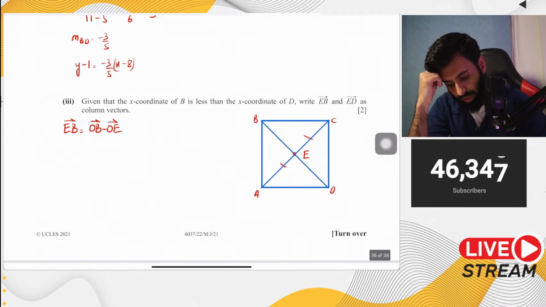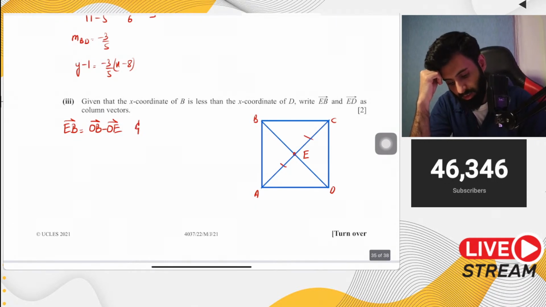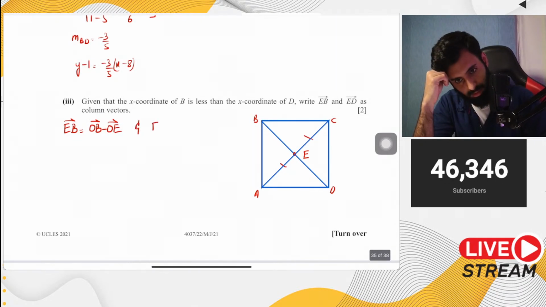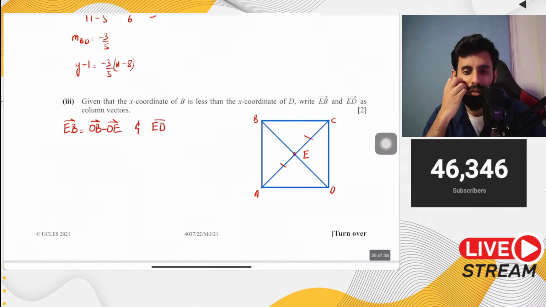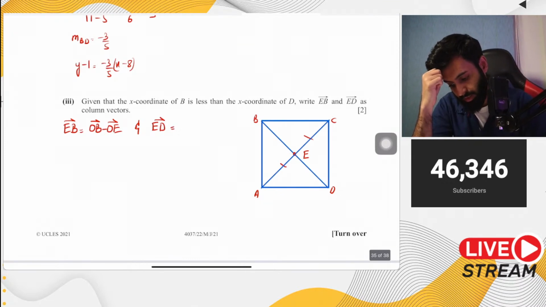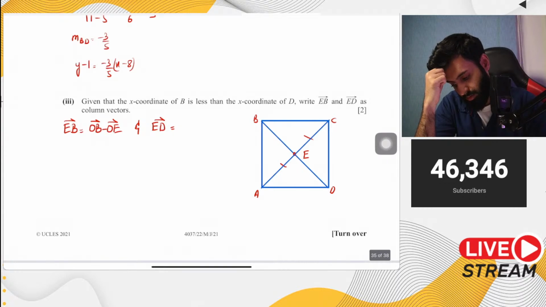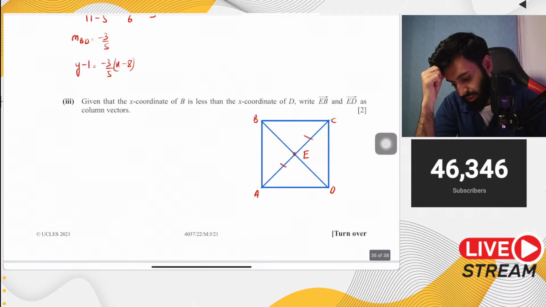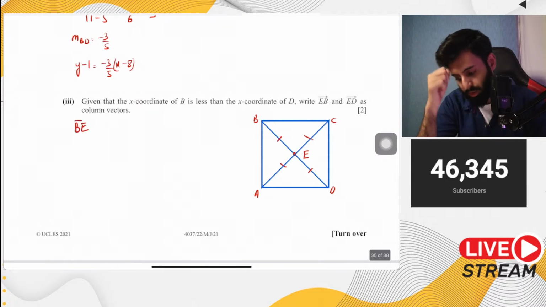And don't forget that ED also can be obtained by simply doing, okay, let's do something else. Wait a minute. So basically BE and ED will be equal. So let's start like this: BE and ED will be equal.